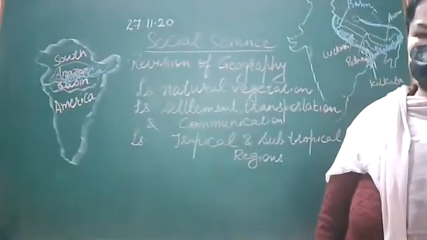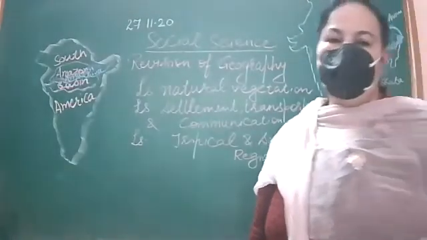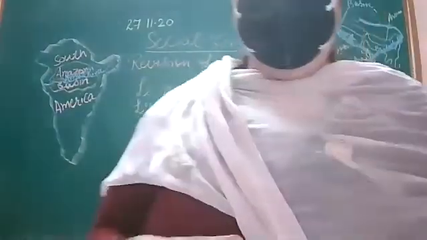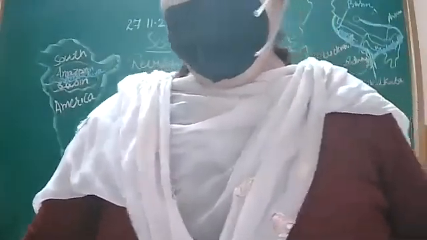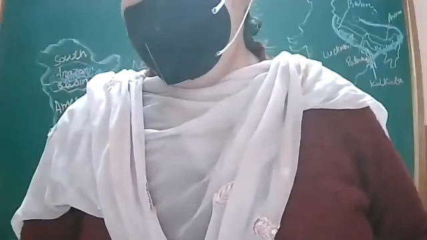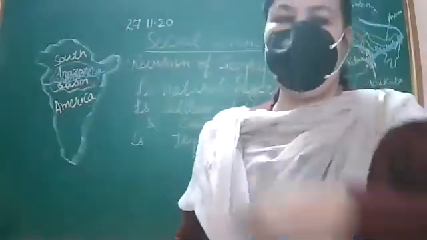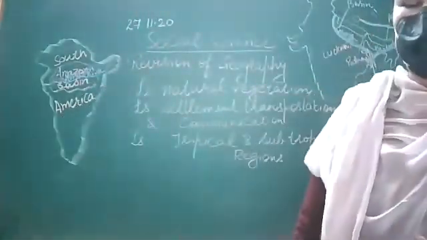These are very dense forests. Sunlight cannot reach the ground. And main trees found in evergreen forests are rosewood, ebony, mahogany. Rosewood, ebony and mahogany are the main trees found in evergreen forest.